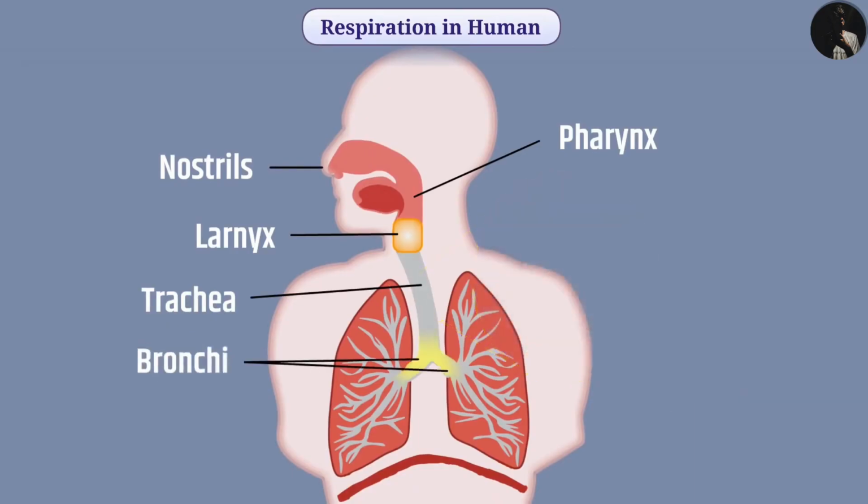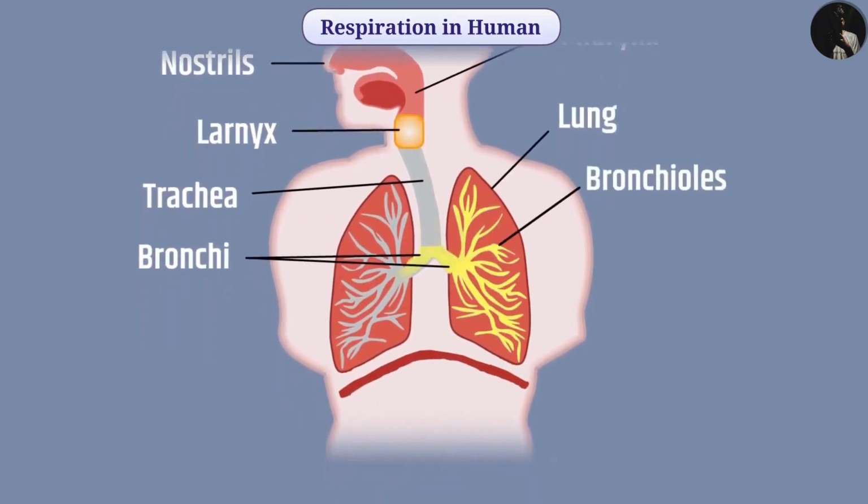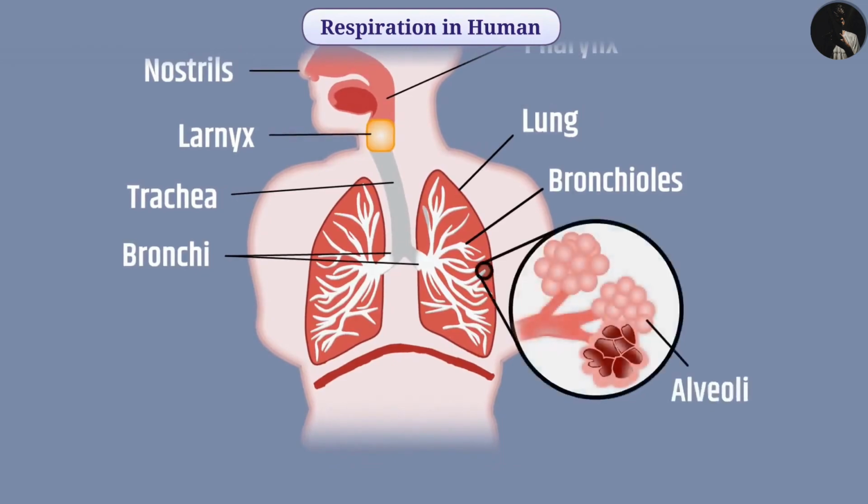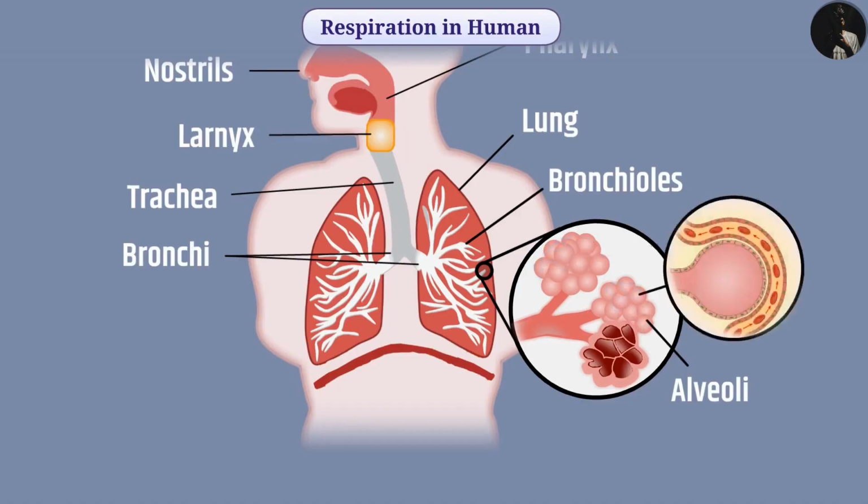Two bronchi originate from the trachea. One bronchus enters into one lung. Inside the lung, the bronchus divides into bronchioles. Air from the trachea flows into the lungs via the bronchi and bronchioles. In lungs, bronchioles terminate into alveoli. Alveoli are like a bunch of grapes. In the wall of alveoli, there is a network of blood vessels. The surface of alveoli is thin, due to which oxygen is taken from the surface of alveoli into the blood and carbon dioxide present in the blood is released into the alveoli.